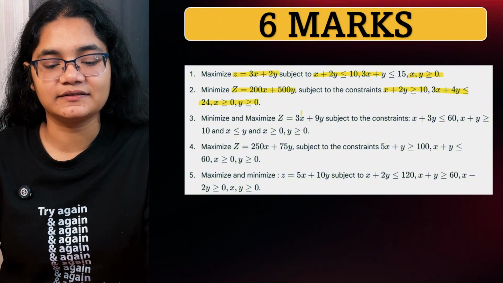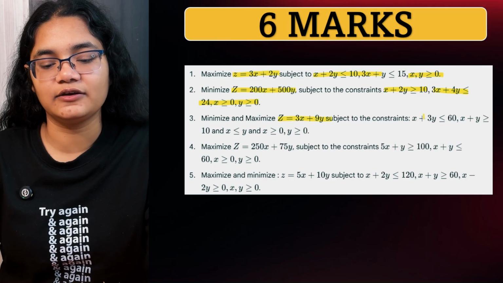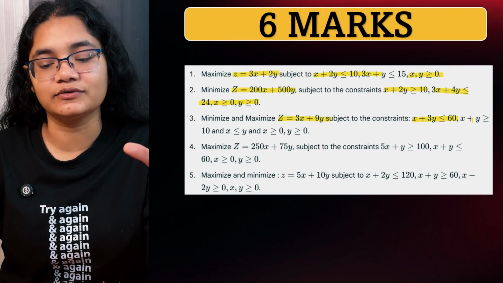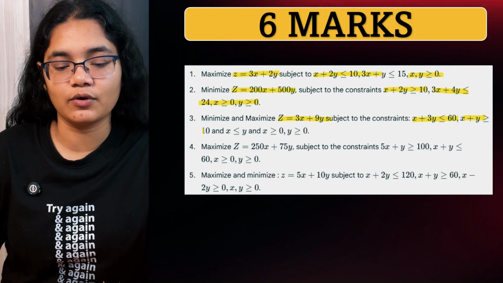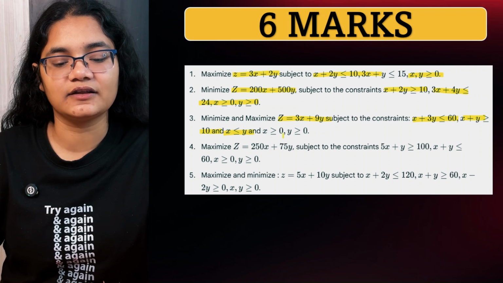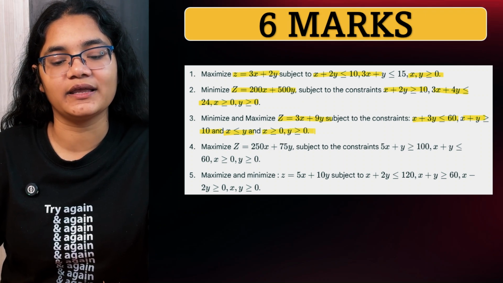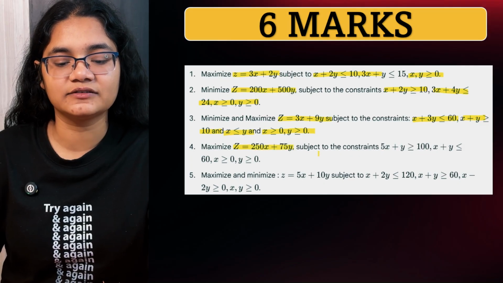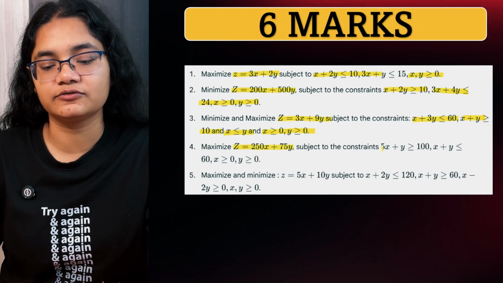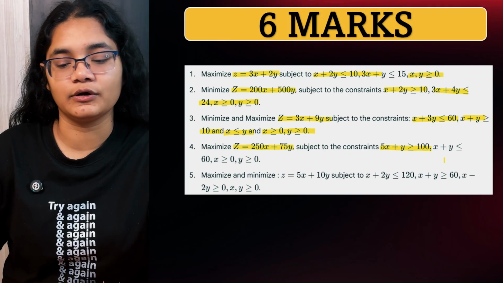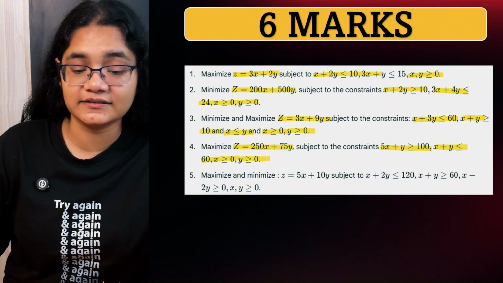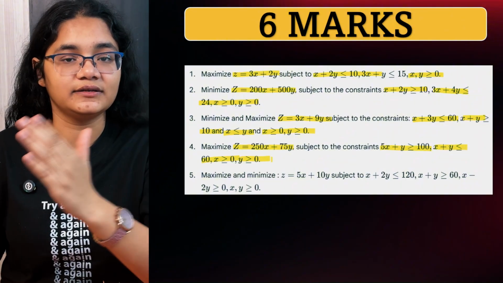Next, minimize and maximize z equal to 3x plus 9y subject to the constraints x plus 3y less than or equal to 60, x plus y greater than or equal to 10, and x less than y, and x greater than 0, y greater than 0. Next, maximize z equal to 250x plus 75y subject to the constraints 5x plus y greater than or equal to 100, x plus y less than 60, x greater than y, and x greater than 0 and y greater than 0.